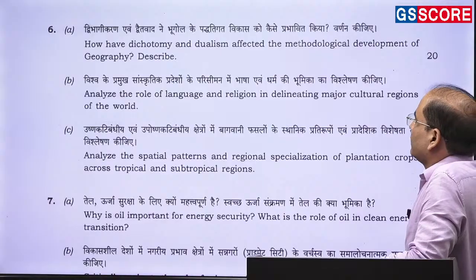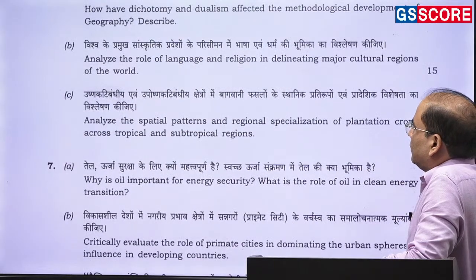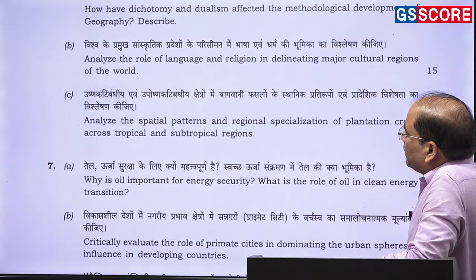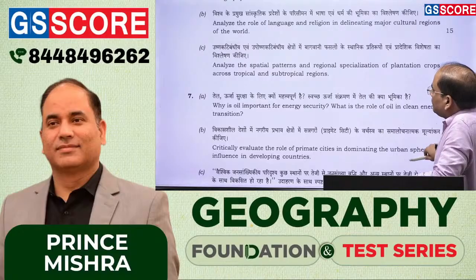Then the role of language and religion in delineating major cultural regions. So the Muslim region, Hindu region, then within the country, you will have different languages, you will have a cultural region. So cultural regions of the world, then cultural hierarchy. So again, static questions of the population geography.